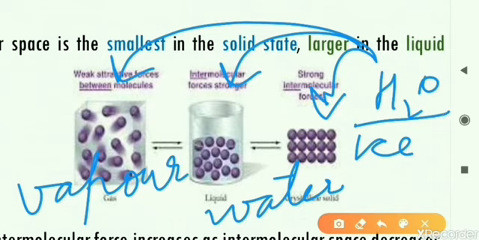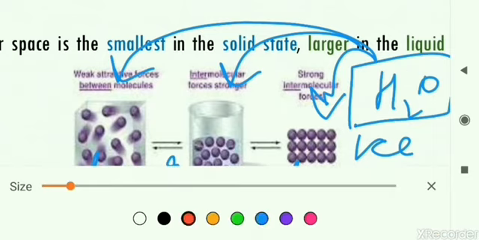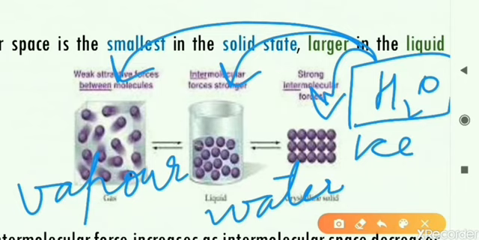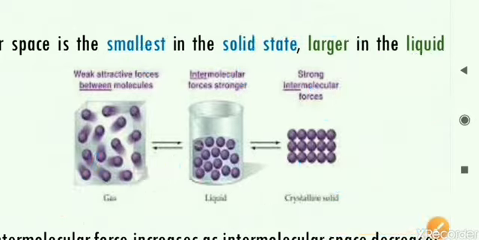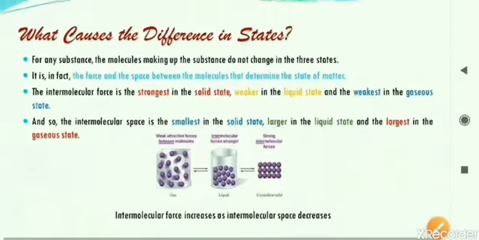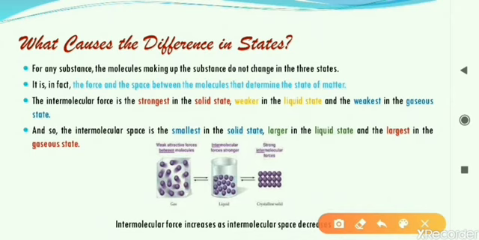So the same matter is showing itself in three different forms: solid, liquid and gas. That is the reason or the cause of difference in the state of matter. So the question was, what causes the difference in state? The answer, as I told you, is that the difference in state comes because of variation in the intermolecular force of attraction and also the intermolecular space, and how it changes between the different states of matter.